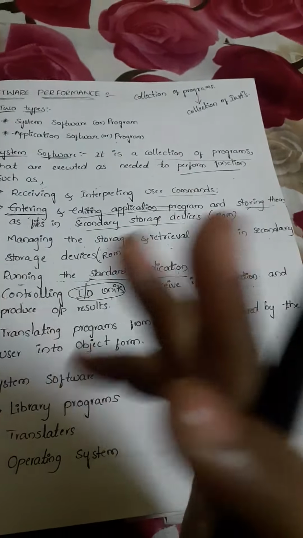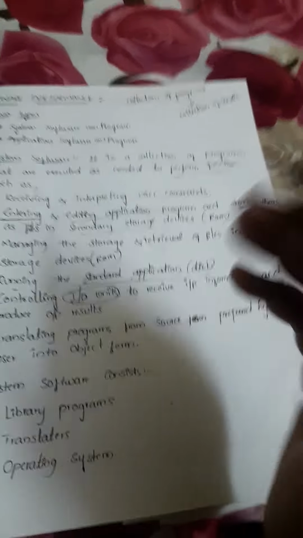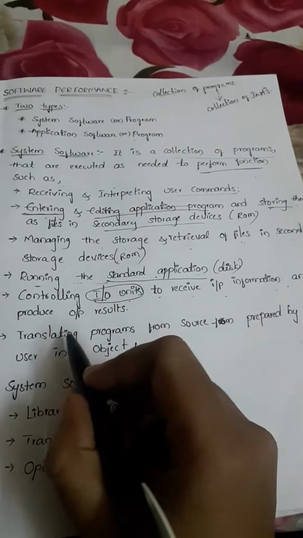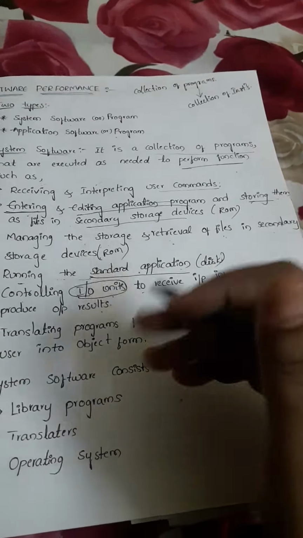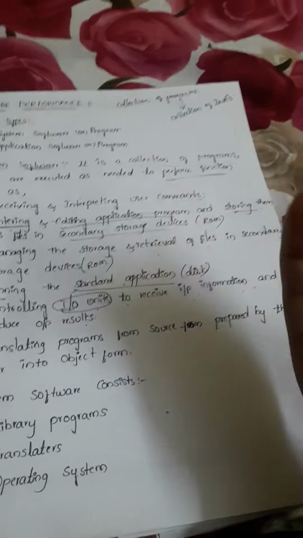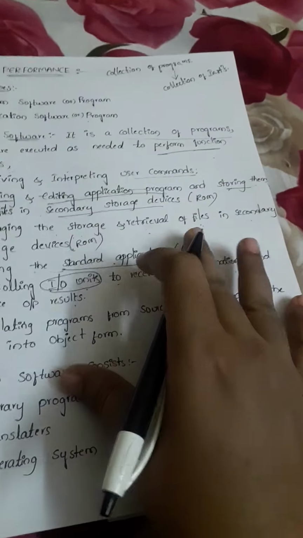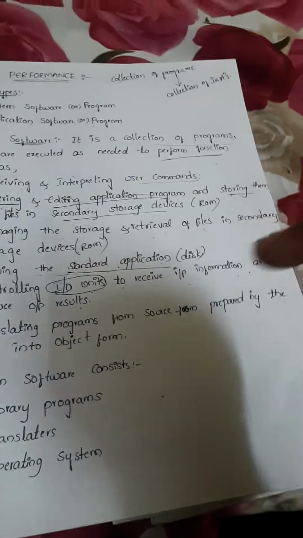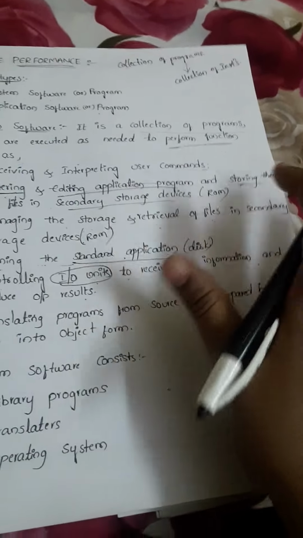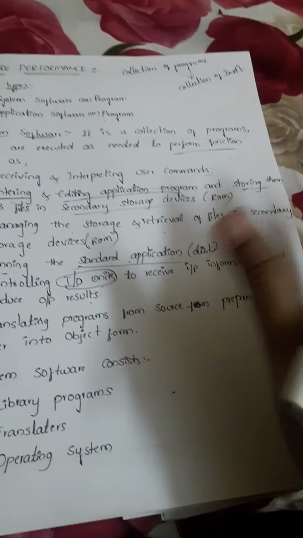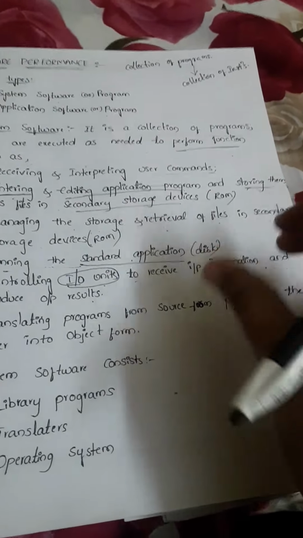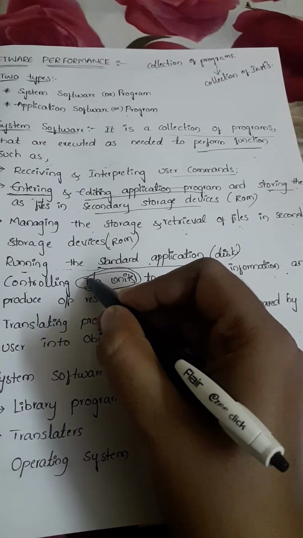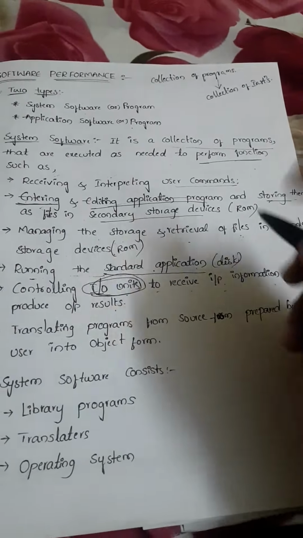The system software can control the input and output units while receiving the information, and it also produces the output results.